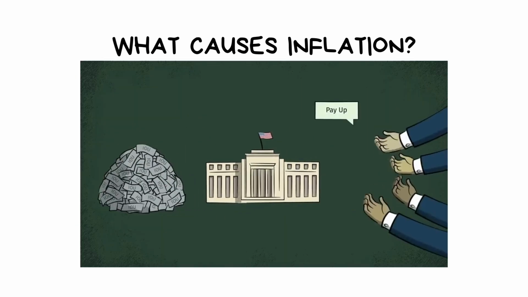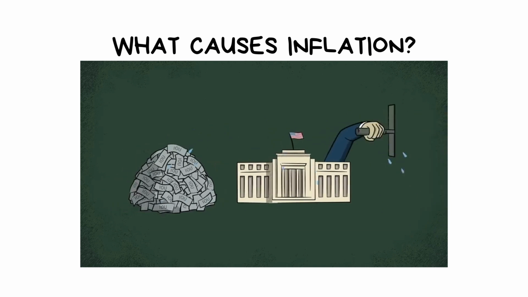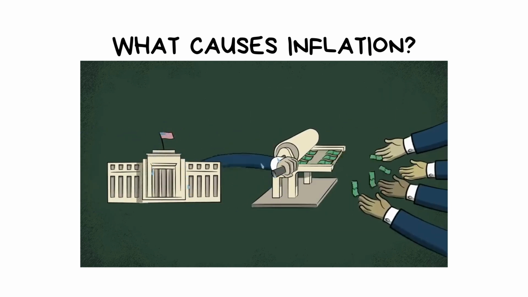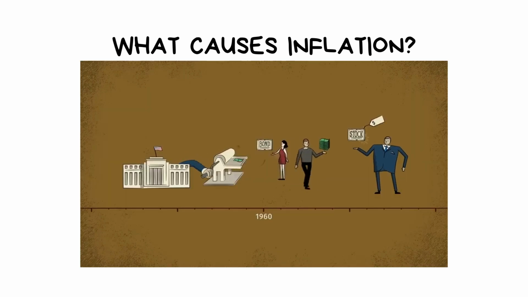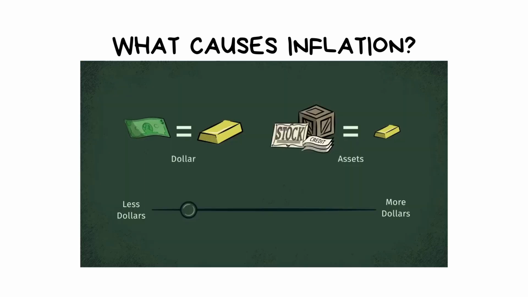Monetary policy. Central banks like the Federal Reserve can influence inflation by controlling interest rates and money supply. If there's too much money in circulation, inflation can rise. An example of this would be Fed Chairman Jerome Powell raising or lowering the federal interest rate.